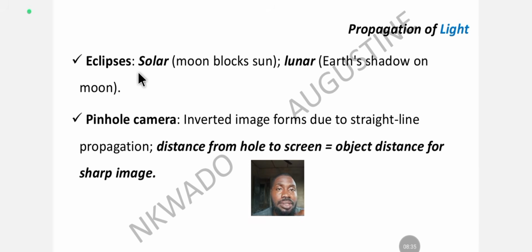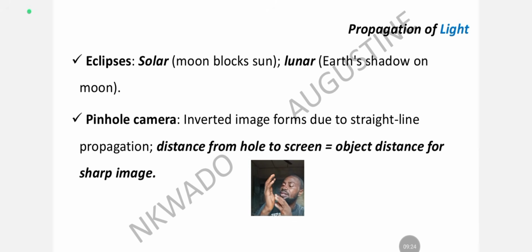The next here is eclipse, and we have two types of eclipse, the two most common types: solar eclipse and lunar eclipse. Solar eclipse is a phenomenon whereby the moon blocks the sun. When the moon and the sun are in the same line, the same plane, the moon is between the sun and the earth. So the radiation from the sun is not meeting the earth directly. The moon will block or absorb some of the radiation.